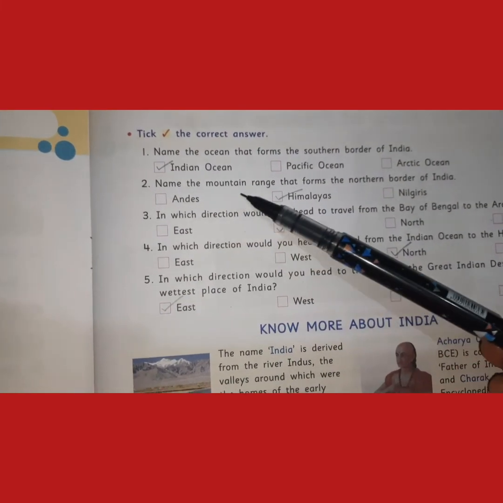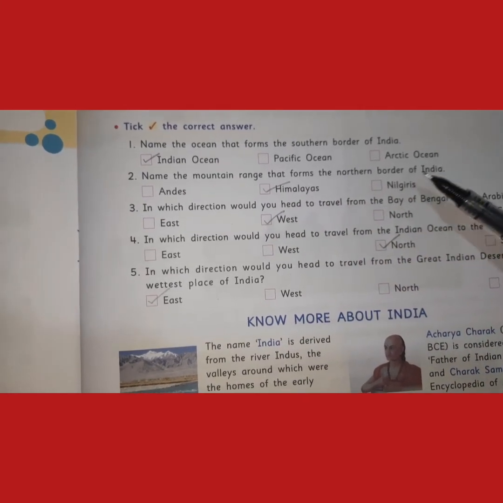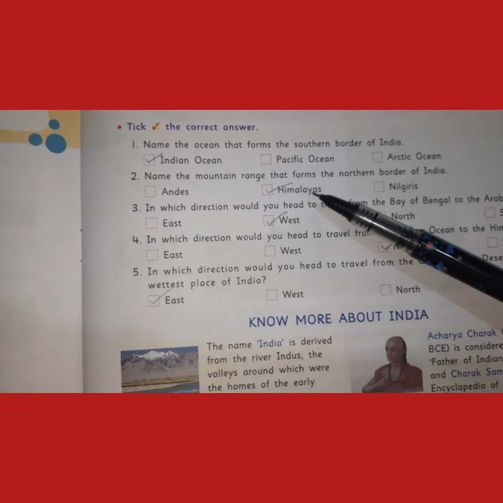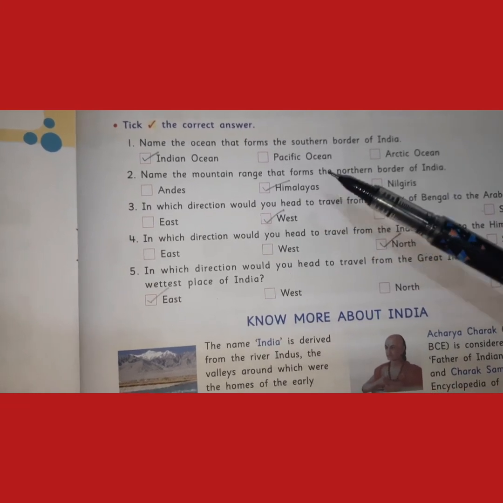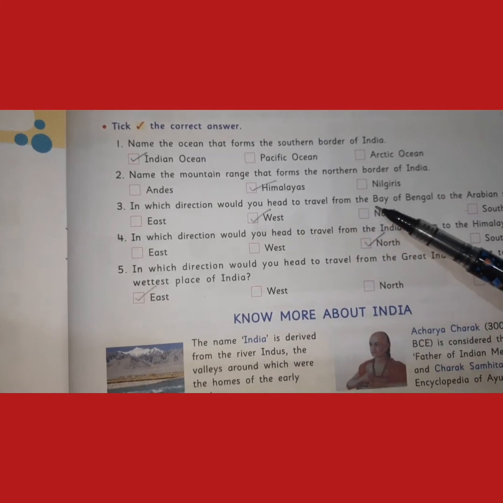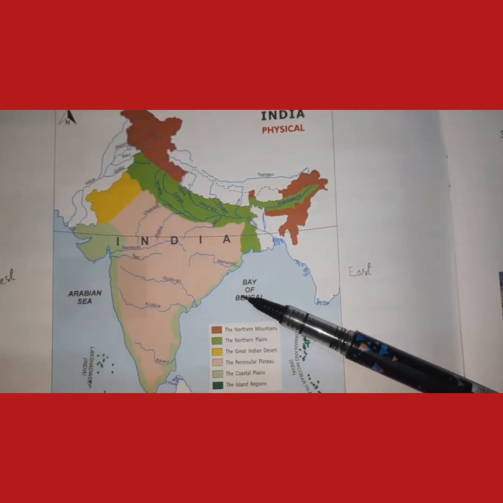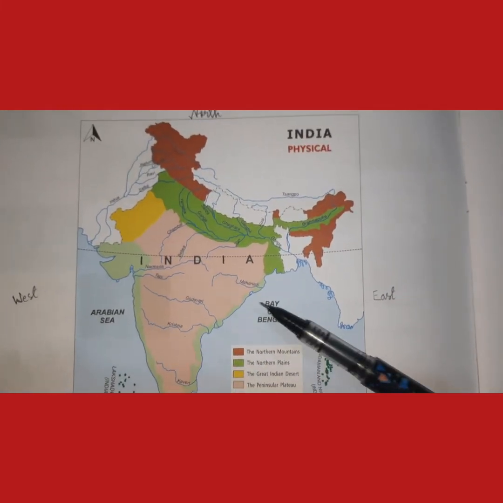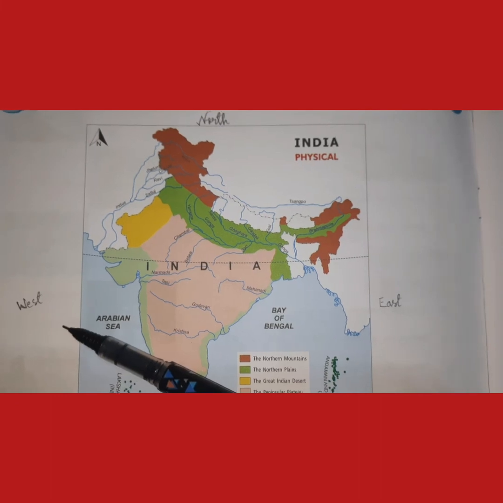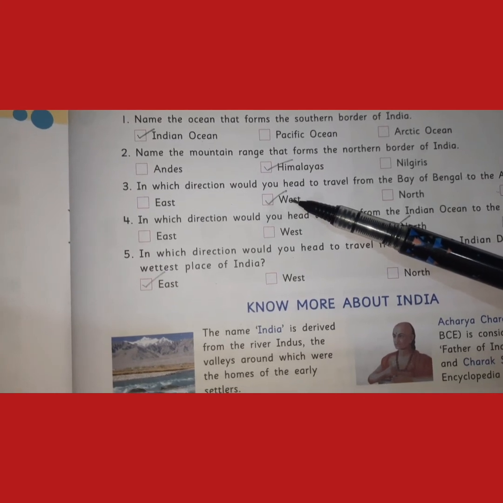Second: name the mountain range that forms the northern border of India. We know that in the northern border there are the Himalayas. Third: in which direction would you have to travel from the Bay of Bengal to the Arabian Sea? When you go from the Bay of Bengal to the Arabian Sea, you head in the west direction. So the west is the correct option.